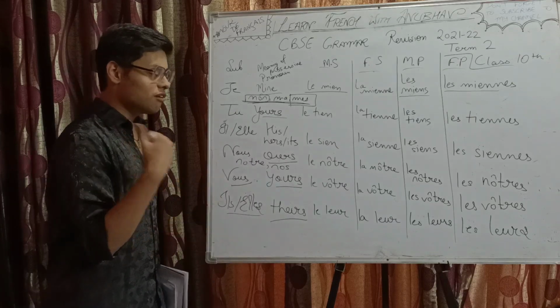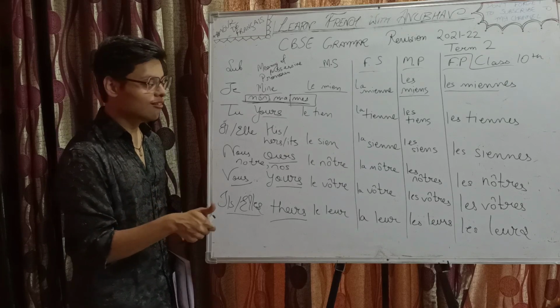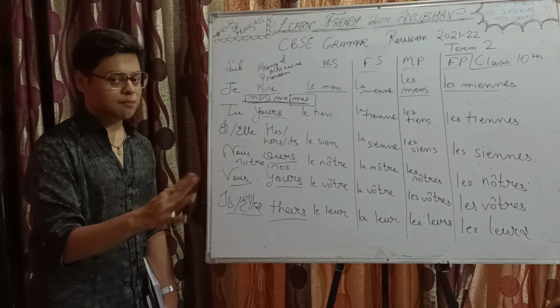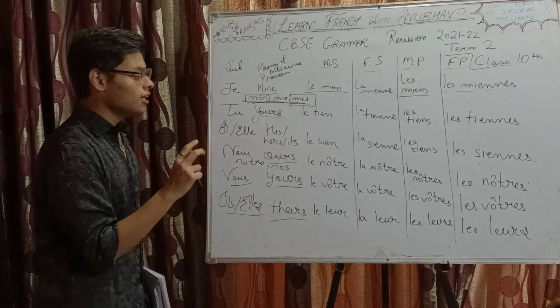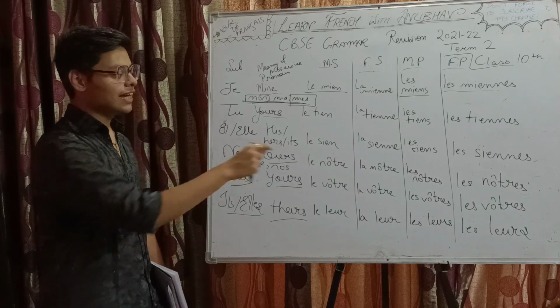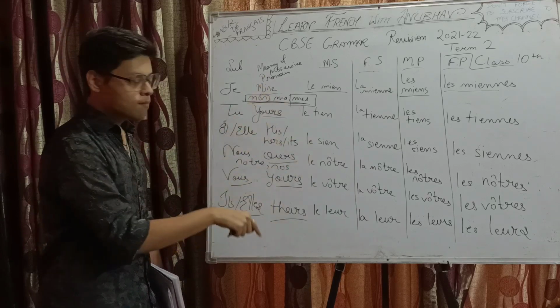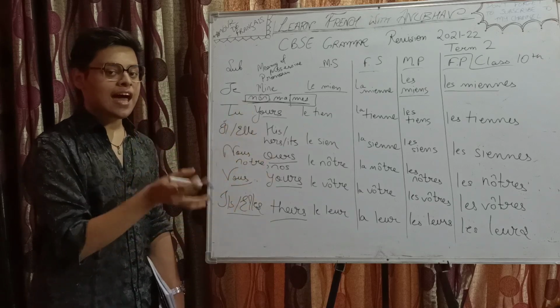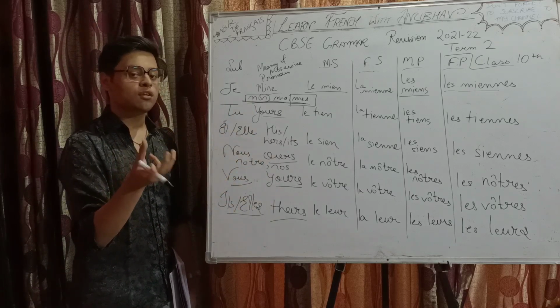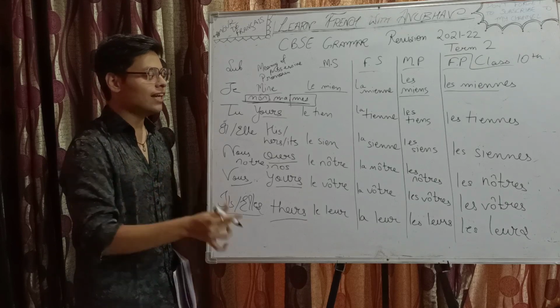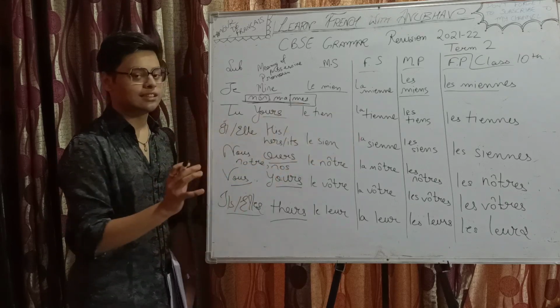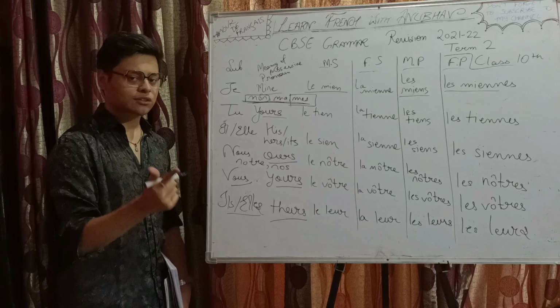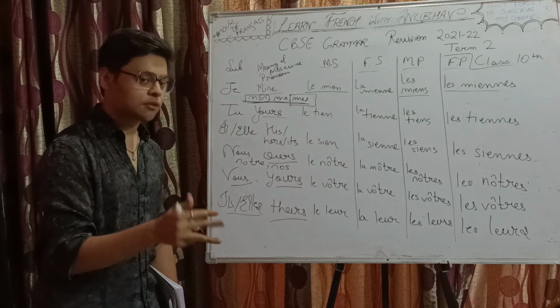So what we discussed, the trick to solve such questions, we are following the CBSE sample paper pattern. The adjective possessive will help you decide which subject, the pronoun possessive corresponding to which subject will be there, and the nature of the noun which we are replacing will help you decide which among the 4 will be the answer. It will be masculine plural, masculine singular, feminine plural or feminine singular.